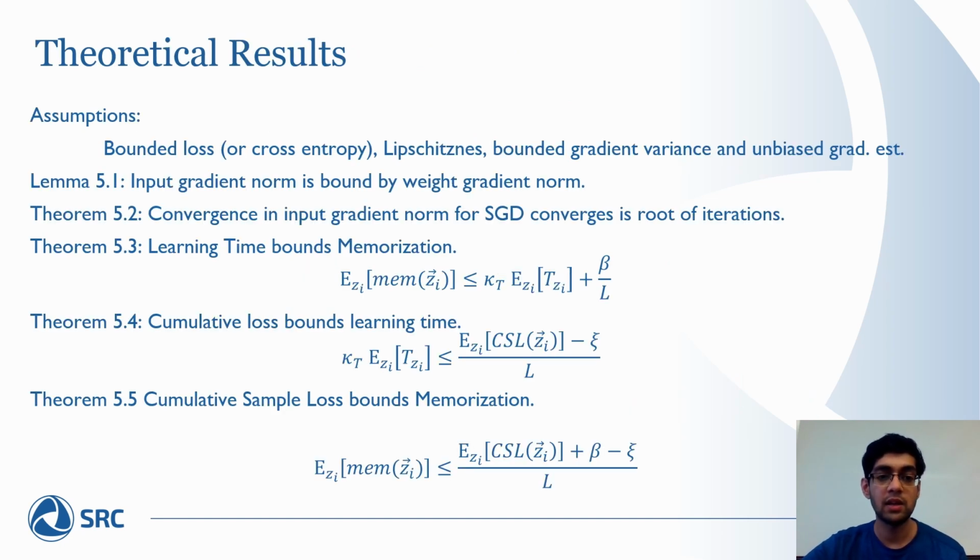Our theoretical results are based on the following assumptions. First, we assume the loss is either cross entropy or bounded. We assume Lipschitzness of the loss function, a bounded gradient variance, and an unbiased gradient estimator. We provide the following results. First, we show that the input gradient norm is bounded by the weight gradient norm. Secondly, we show that the input gradient must converge as SGD continues. Thirdly, we show that learning time bounds memorization. Next, cumulative sample loss bounds learning time, and finally, CSL bounds memorization.